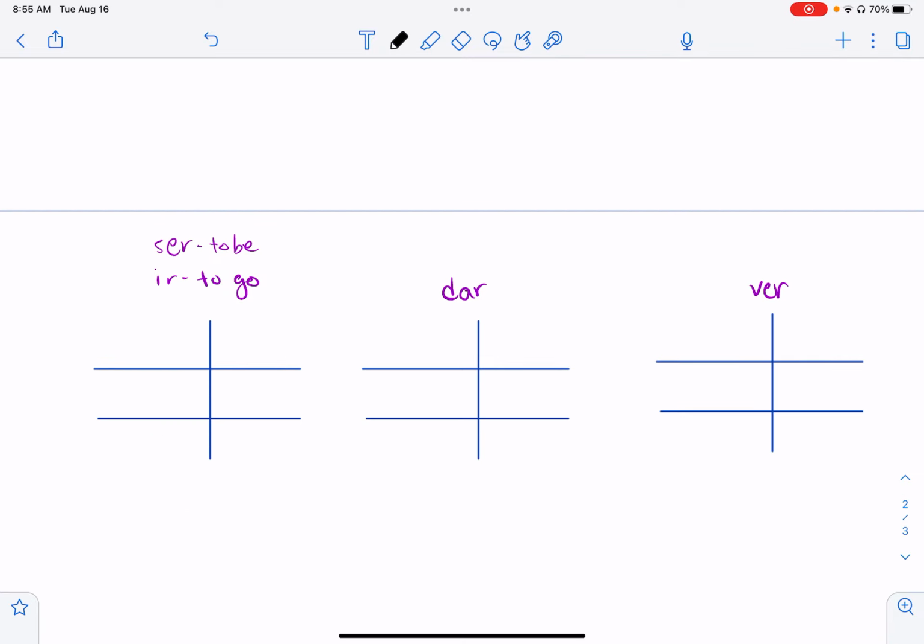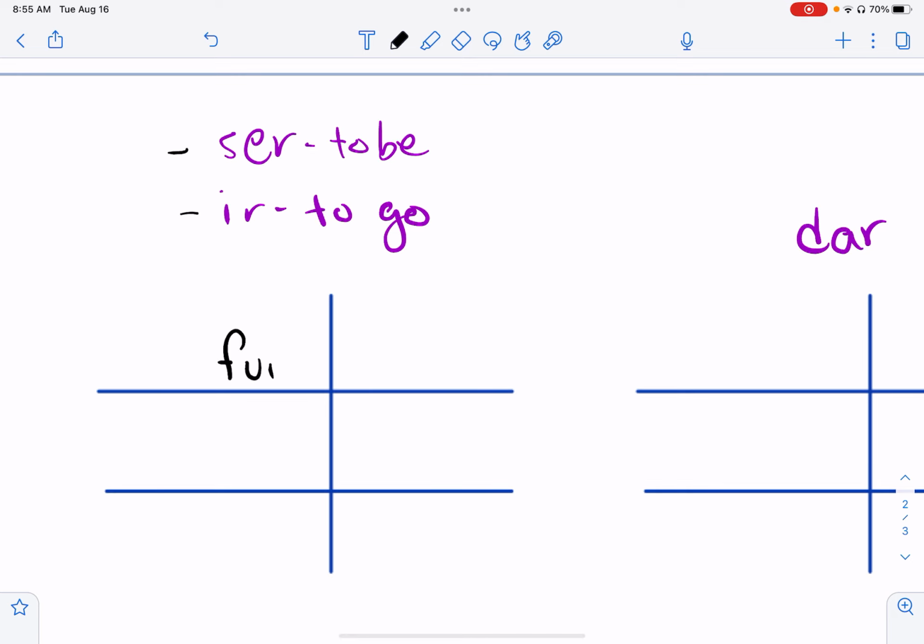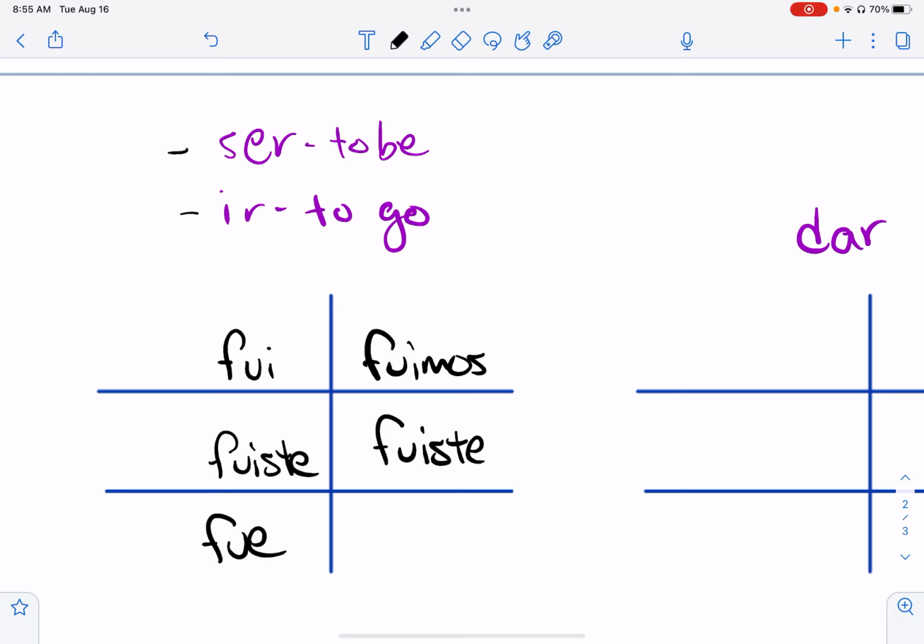Lastly, there's 3 verbs that you just kind of have to memorize. Well, technically there are 4. These are just other irregular verbs in the preterite, and they're kind of tiny, so they go in their own little category and they're spelled weird. Both ser and ir conjugate as fui, fuiste, fue, fuimos, fuisteis, fueron. Remember, ser means to be and ir means to go. They both conjugate this way in the preterite, so context will help you know when it means was and were, and when it means went.